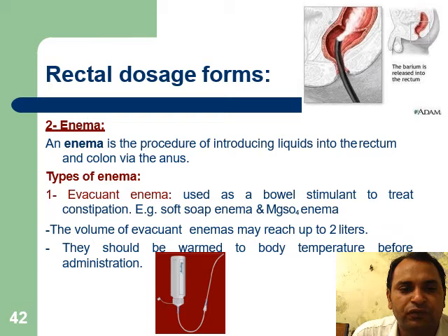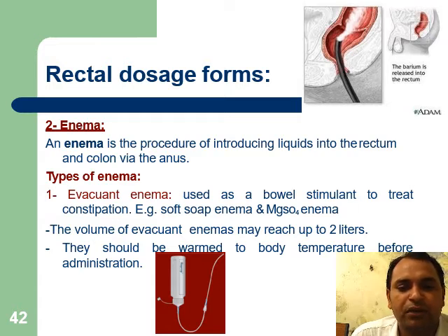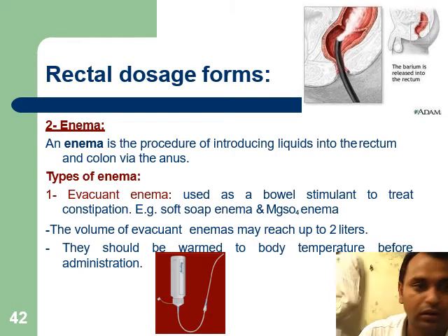Rectal dosage form. Enemas. An enema is the procedure of introducing liquid into the rectum and colon via the anus. Types of enemas: evacuant enema, used as a bowel stimulant to treat constipation. For example, soft soap enema, magnesium sulfate enema. The volume of an evacuant enema may reach up to 2 liters.